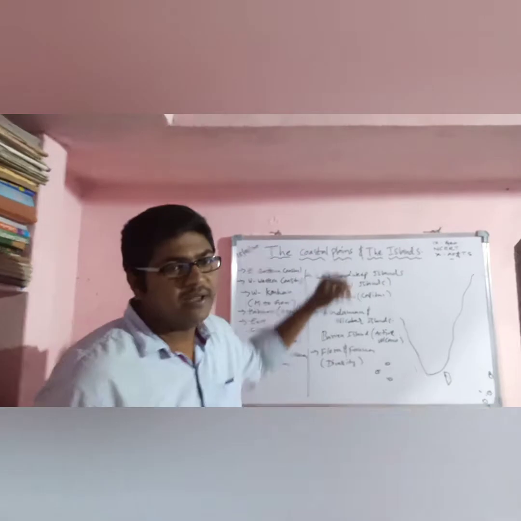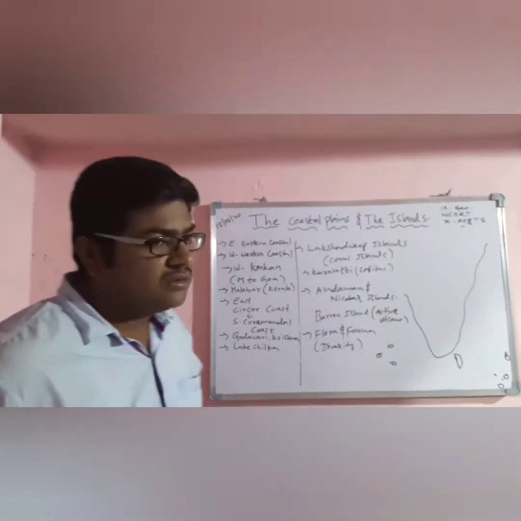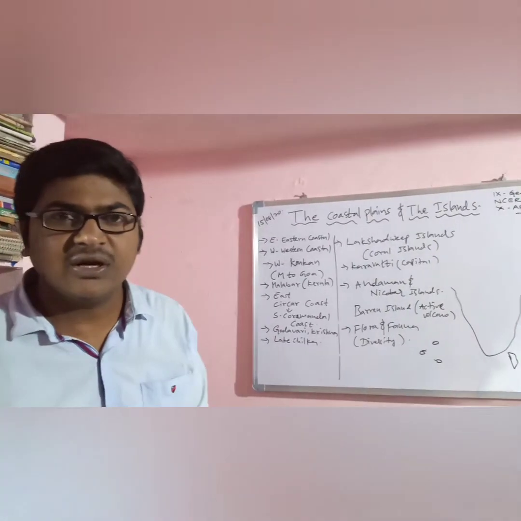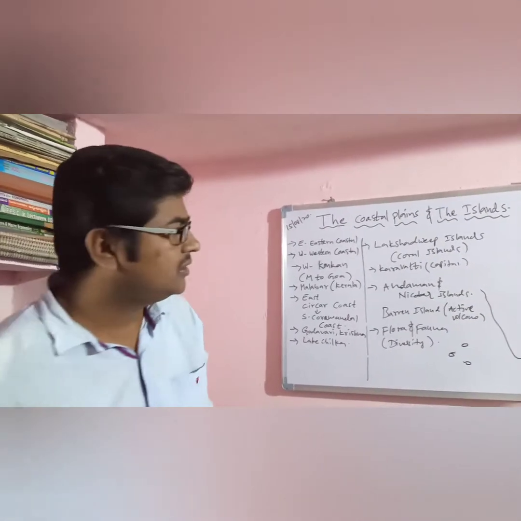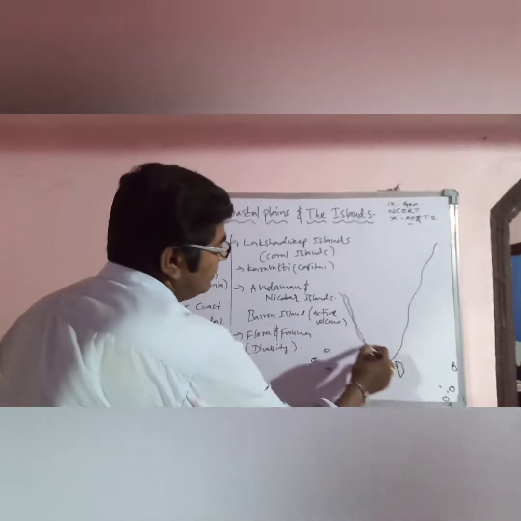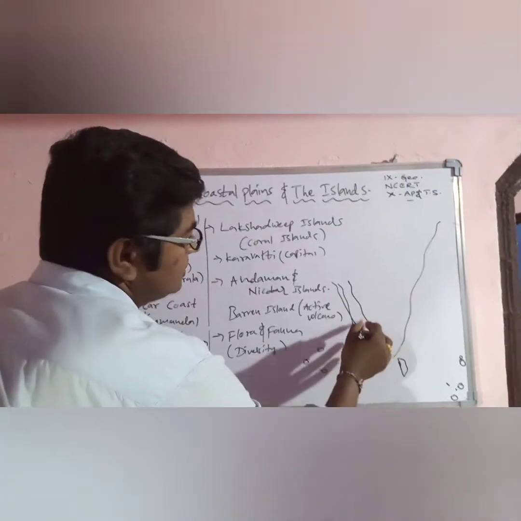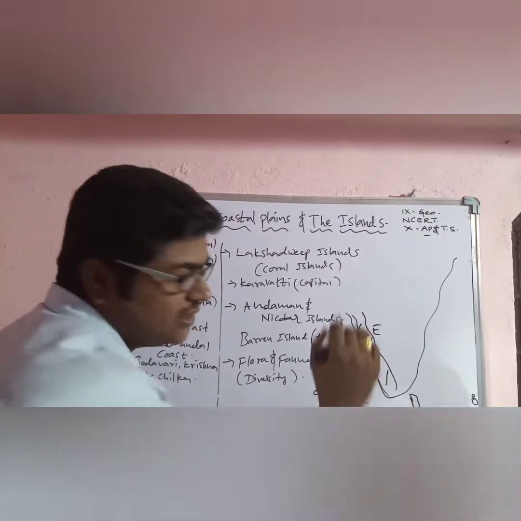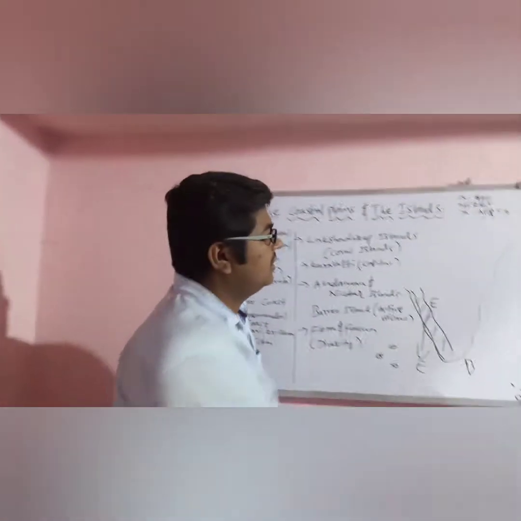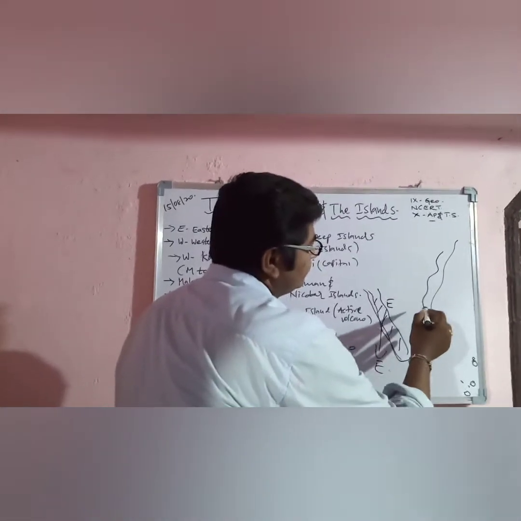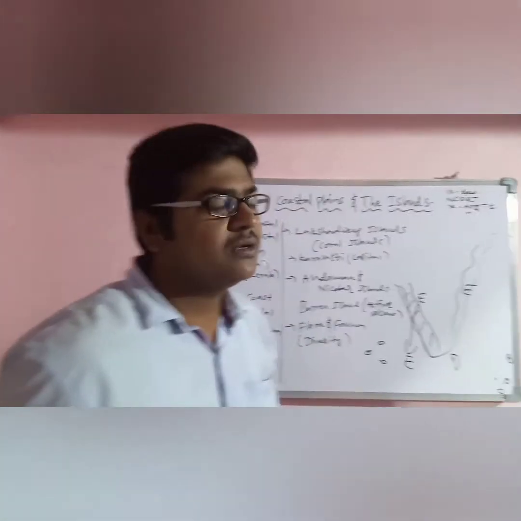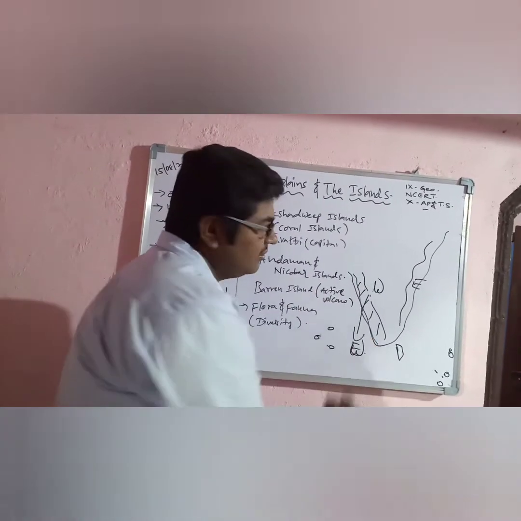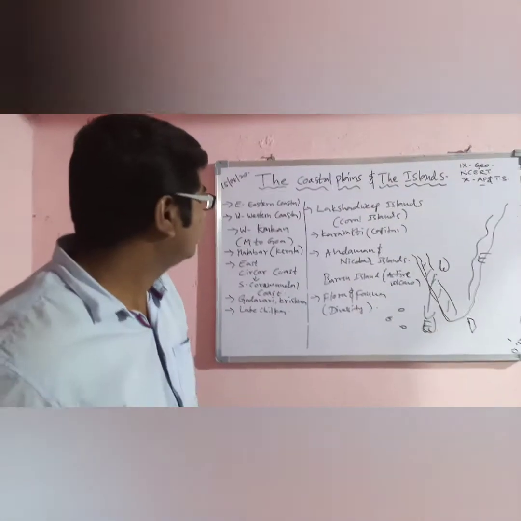First, in India we have the eastern coastal plain on the east side and the western coastal plain on the west side.